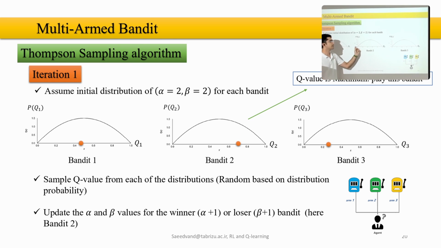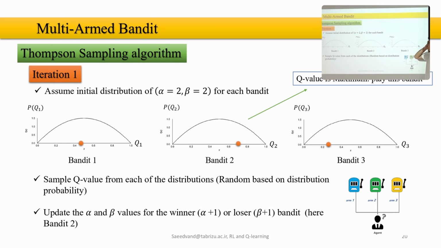And these are indicating Q values for us. First of all, we need to sample a Q value from each distribution, and that randomness is based on the probability distribution here. So I want to get one random point for each machine.